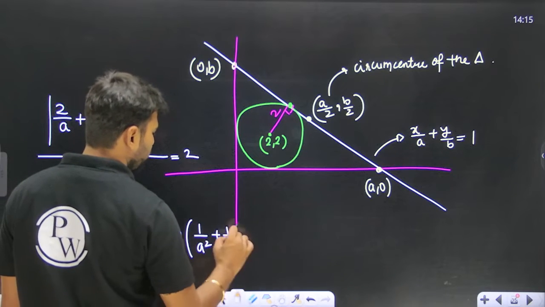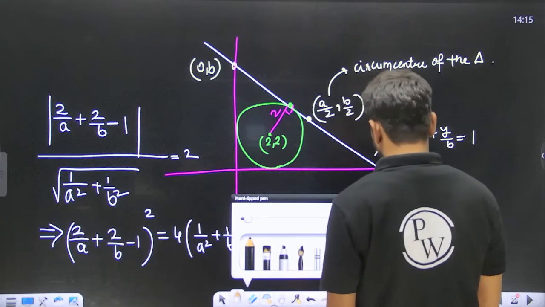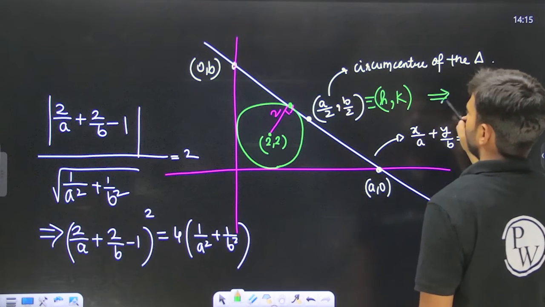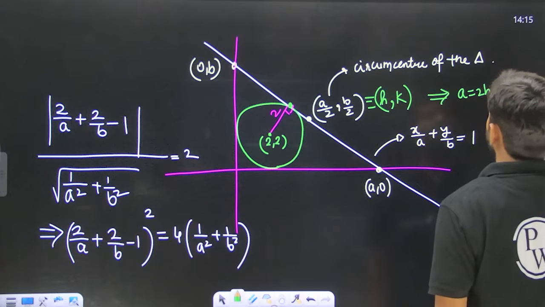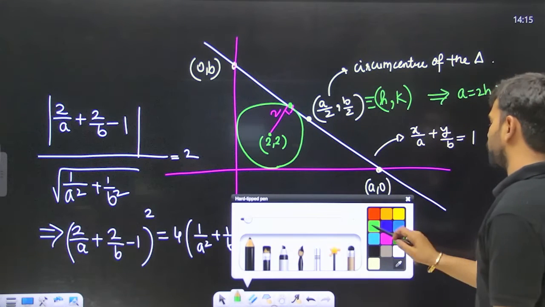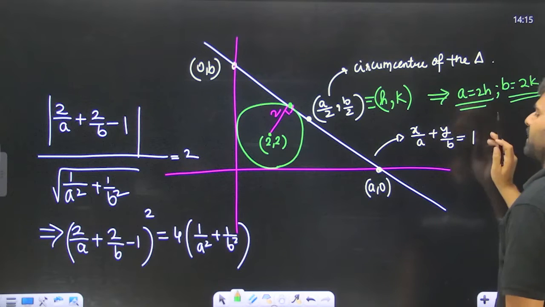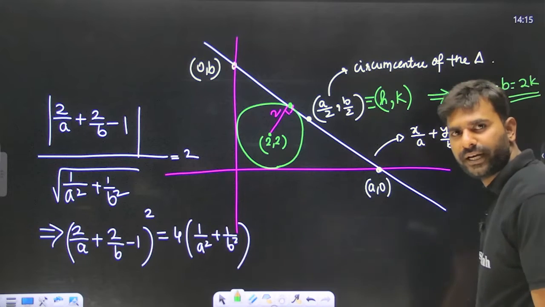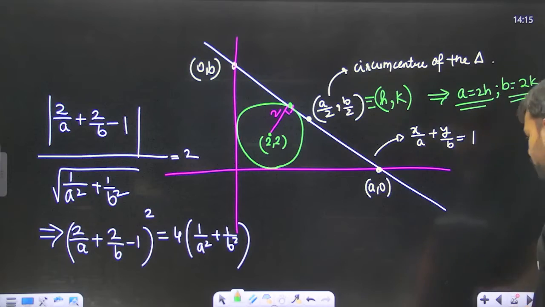Simplify this equation, and you are going to get an equation in a and b. We need to find the locus of the circumcenter, so we can put it as h comma k. So a is equal to 2h and b is equal to 2k, and we can put that over here. The equation we get in terms of h and k is going to be our equation of the locus. This is the subjective method. By solving this, I think you will be able to get the equation of the locus.